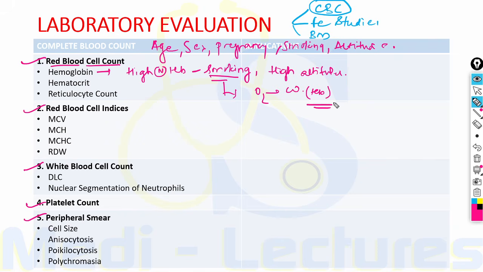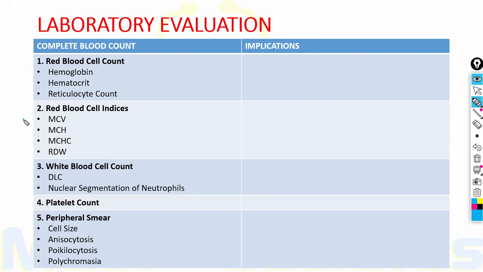Therefore, there is increased hemoglobin. Hematocrit is the percentage of RBCs in the total blood, and it is roughly 3 times the hemoglobin. Reticulocyte count is very important in the approach to anemia, and we will see this in detail in the further slides. Red blood cell indices include MCV, MCH, MCHC, and RDW.